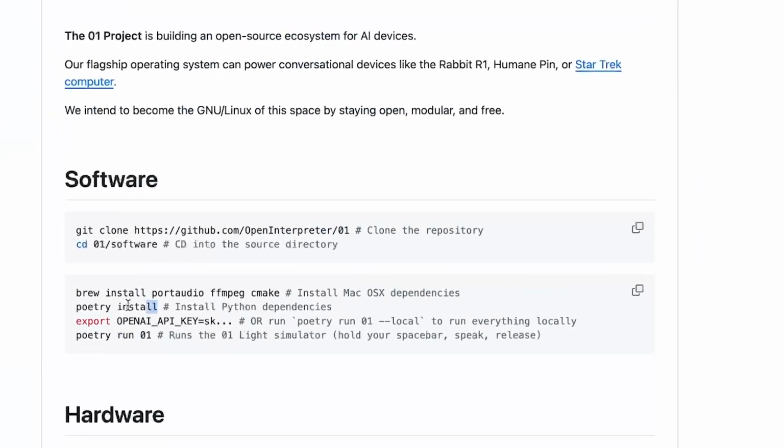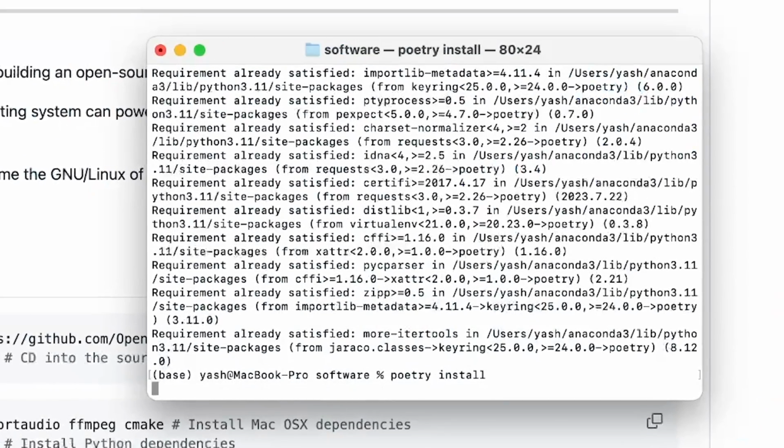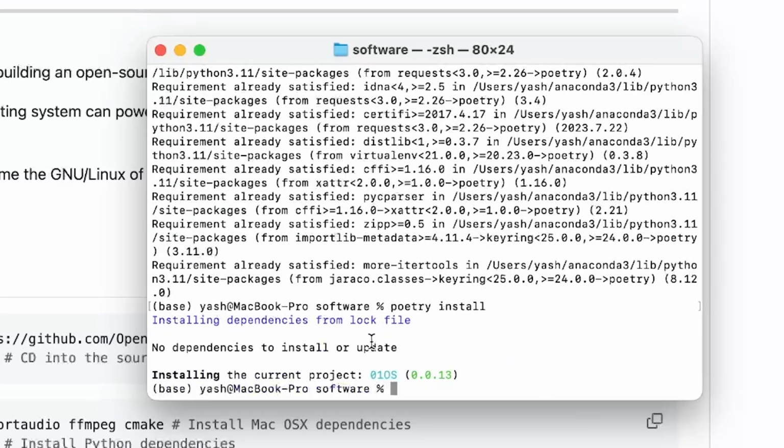Let's say poetry install in order to install dependencies. You can see already whatever I need is already installed, so it's not going to install for me, but it is going to install it for you if you're doing this for the first time.